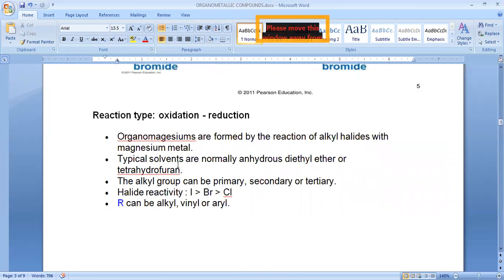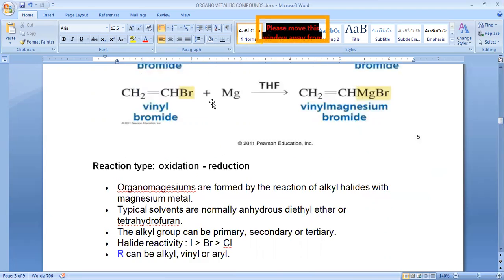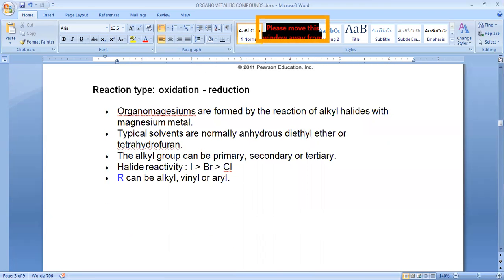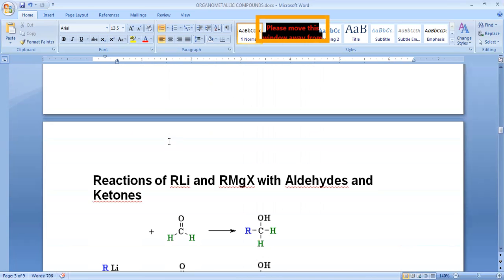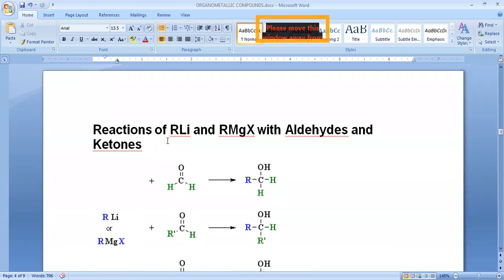So generally we store Grignard reagent as well as organolithium in diethyl ether as well as in tetrahydrofuran. Next, let's see the properties. Both in Grignard reagent, that is RMgX, and RLi,